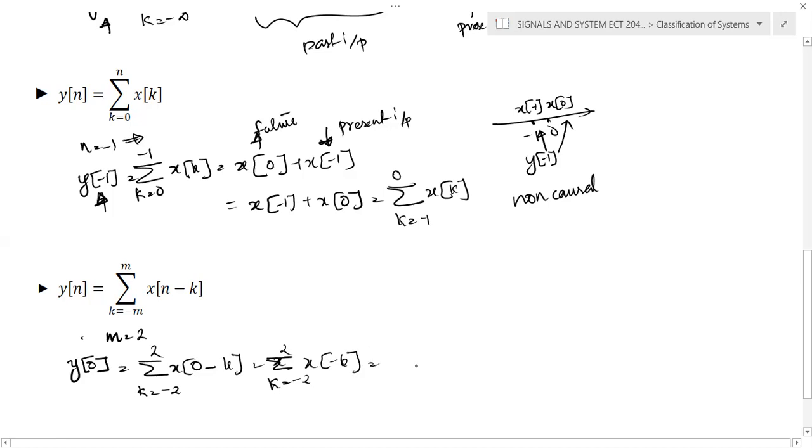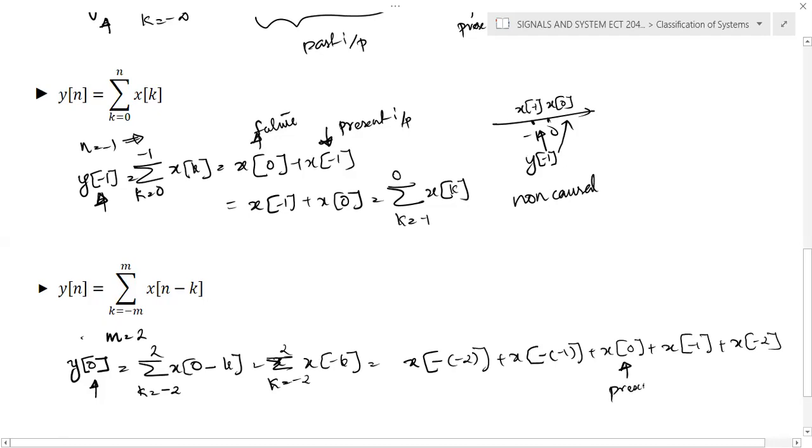If you expand this expression, substituting k equal to minus 2 in the first term and so on, you will get x of 2, x of 1, x of 0, x of minus 1 and x of minus 2. The present output is y of 0 and the present input is x of 0, with respect to n equal to 0.